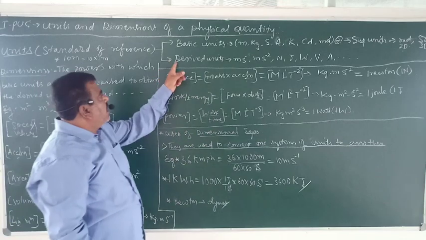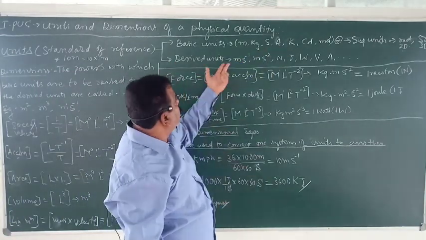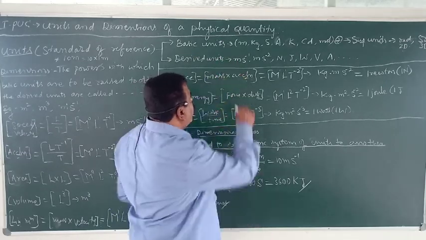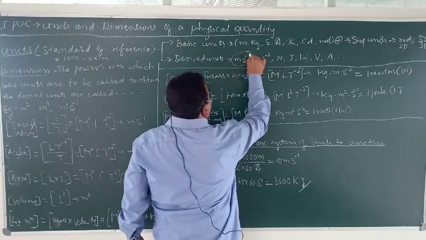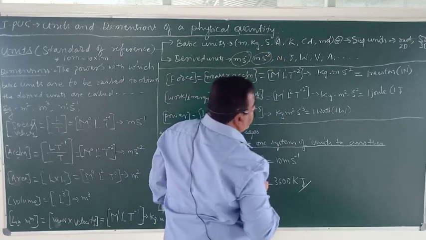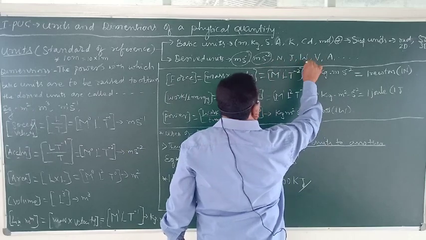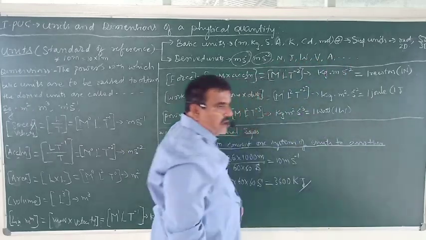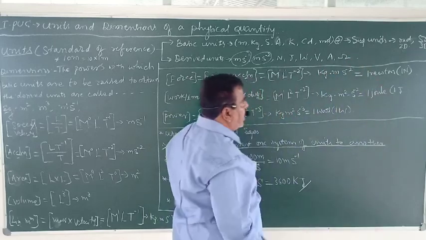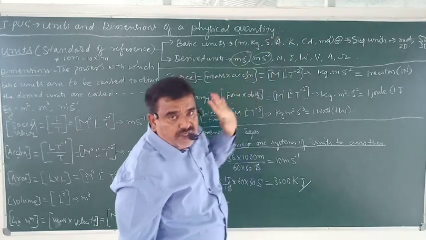Then the derived units. Using these basic units, we can express other physical quantities. That is speed, meter per second. This is a derived unit. Acceleration, meter per second square. That is a derived unit. Newton is a derived unit. Joule, watt, volt, ampere, ohm, all those things are derived units. We can express all these units in terms of basic units.